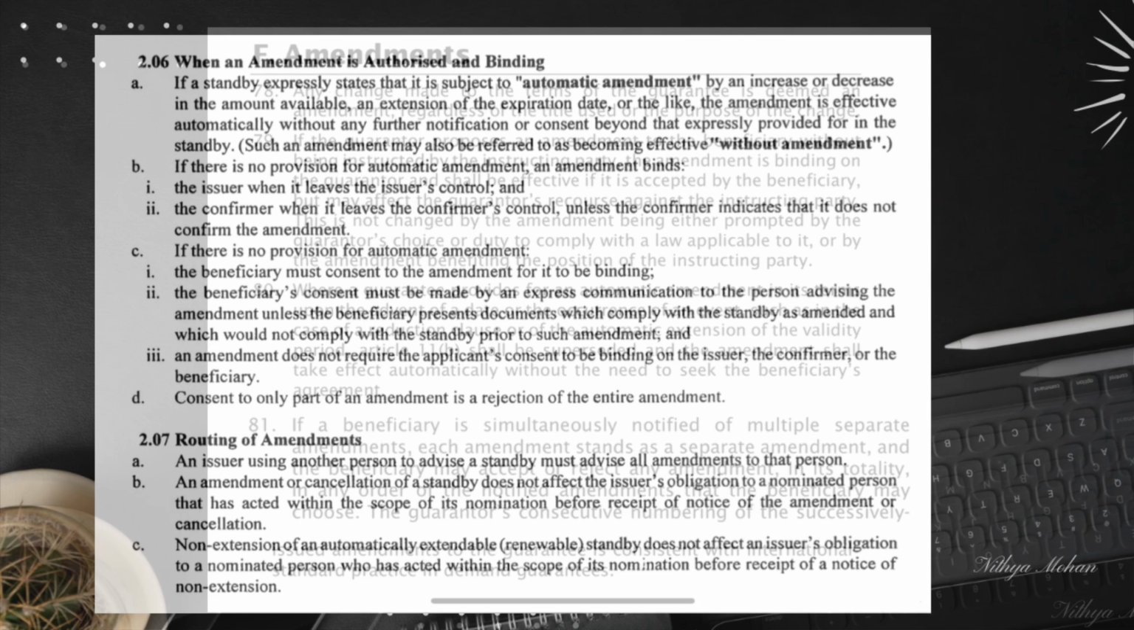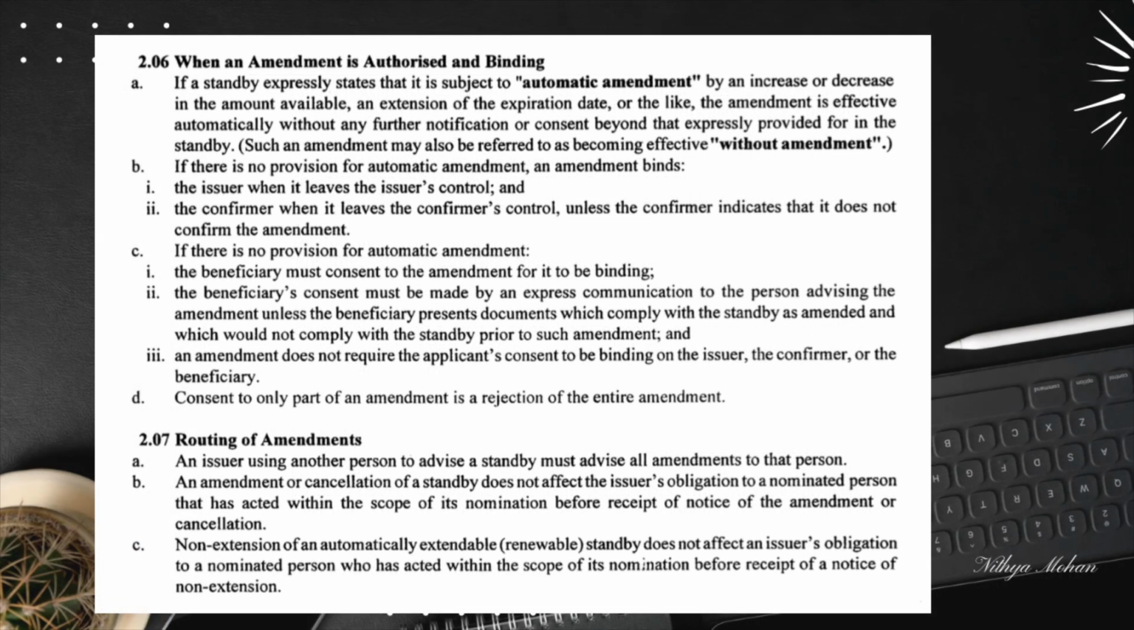Now let's move on to standby letters of credit, specifically amendment under ISP 98 Rule 2.06. This rule distinguishes between two types of amendments: automatic and non-automatic. Automatic amendments occur when the standby specifically states it is subject to changes such as an increase or decrease in an available amount or an extension of an expiration date. These changes take effect without further notification or consent as outlined in the standby.